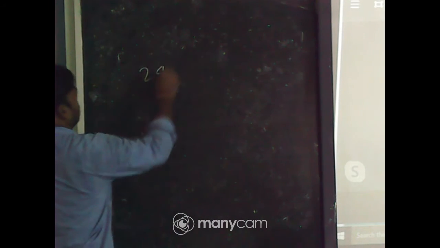The instruction of question number 2 is: find the smallest number by which the following number must be multiplied to obtain a perfect cube. The number is 243. It is clear that 243 is not a perfect cube number.